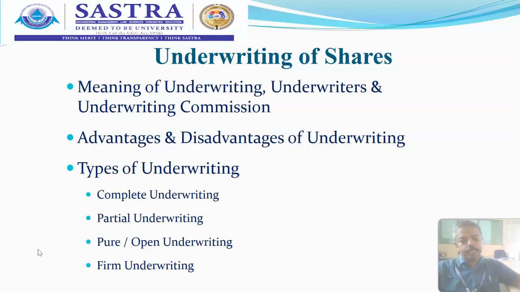This oversubscription used to be adjusted among the shareholders, and the excess amount paid with the applications will be returned with a rejection letter, the letter of regret. But here some share amounts used to be adjusted and some applicants will be given priority. For firm underwriting, the underwriters get priority over the general public. This is called firm underwriting.